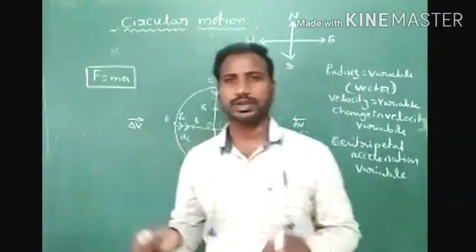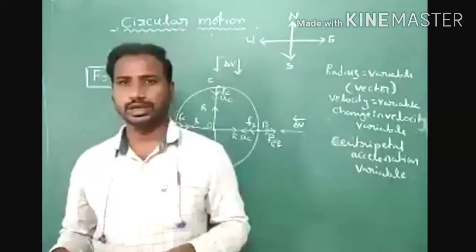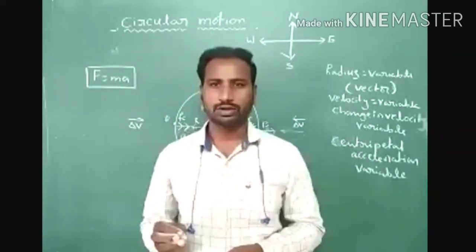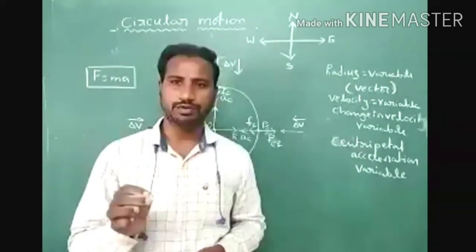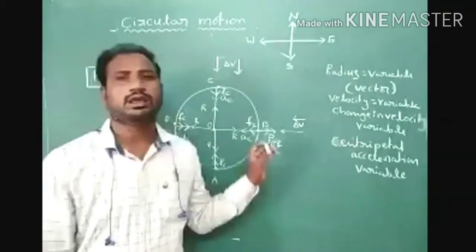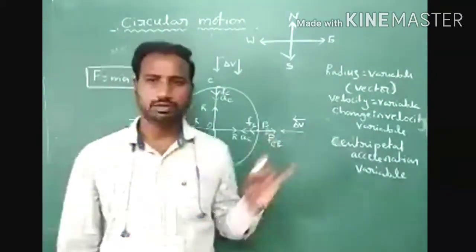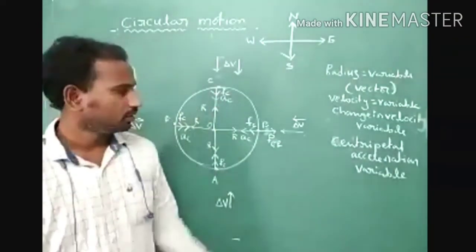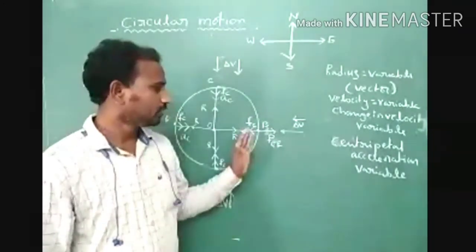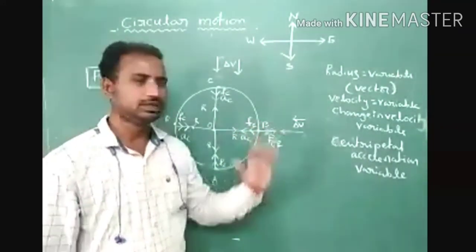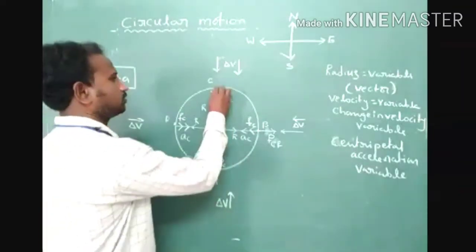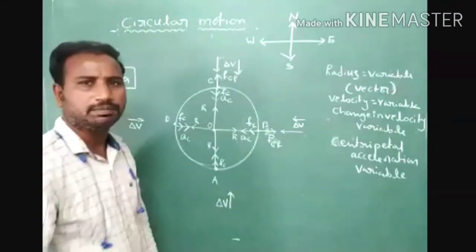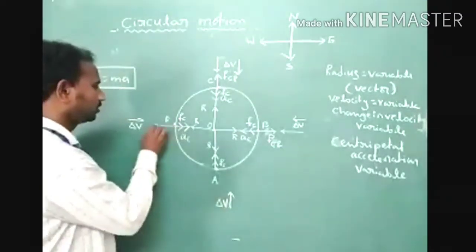Every time we cannot consider Newton's law, so we can explain with brief information. It is Newton's third law only, but which type of vector, imaginary or real? Which one is reaction, which one is action, if we want to consider, it is compulsory to represent the real vector and the pseudo vector. The pseudo vector we always represent opposite to the real vector. It is an imaginary vector. Centrifugal force acts away from the center of the circular path, and at this observation point also we represent centrifugal force away from the center. Understood?